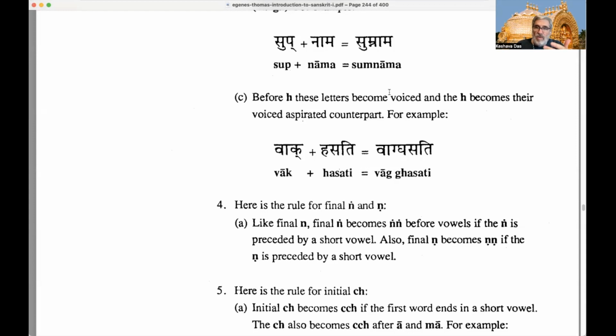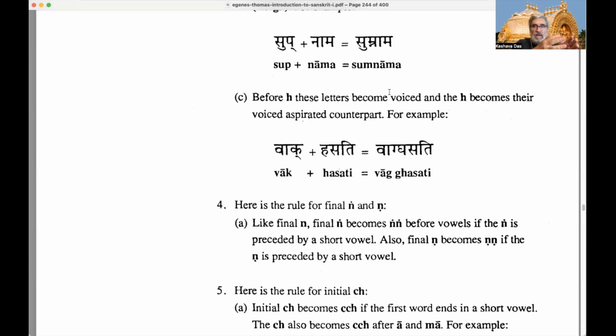And second of all, the H that begins the second word becomes its voiced aspirated counterpart. Now remember, in the vargas we have unvoiced unaspirated, unvoiced aspirated. Aspiration just means more air.